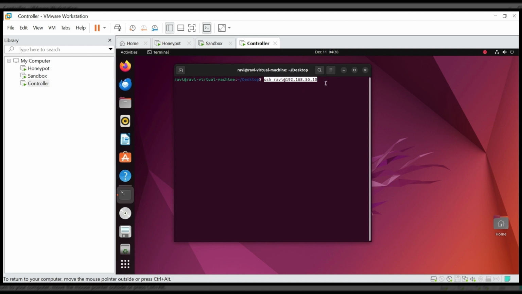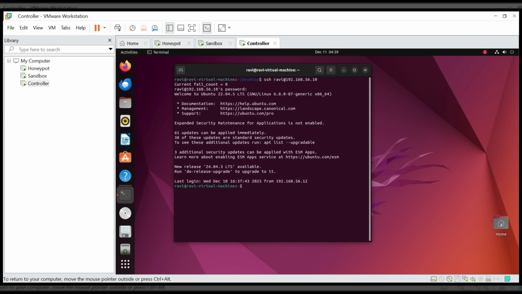I will log in as a normal user into the honeypot system. My honeypot system IP is 192.168.56.10. You already know that. So the count is 0. Right now I will put the correct password for my honeypot and do the login.